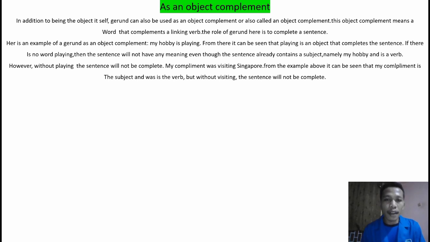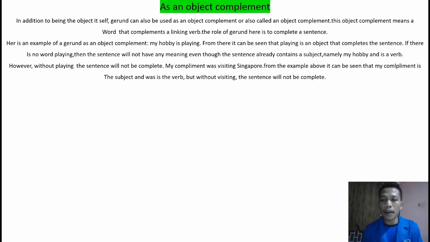My ambition was visiting Singapore. From the example above, it can be seen that my ambition is the subject and was is the verb, but without visiting the sentence will not be complete.